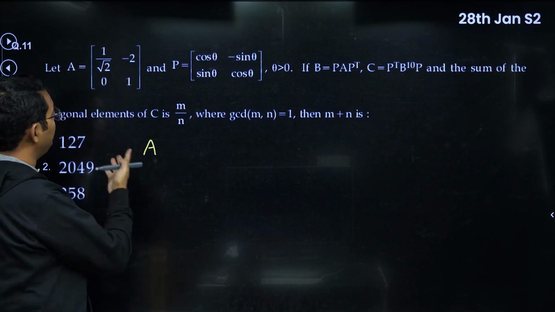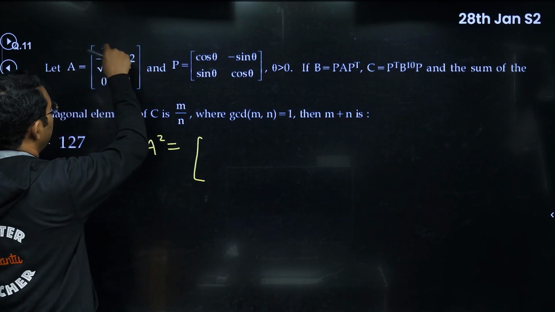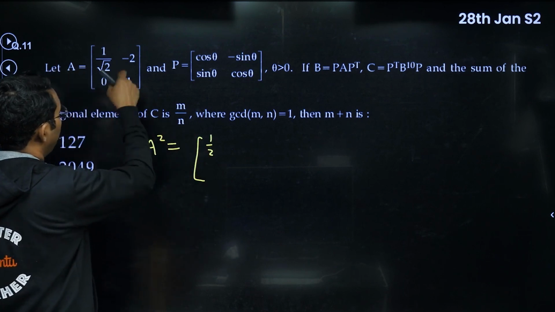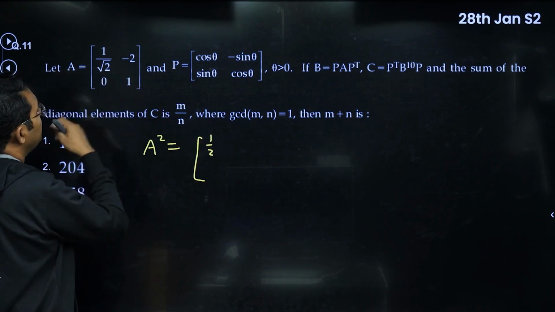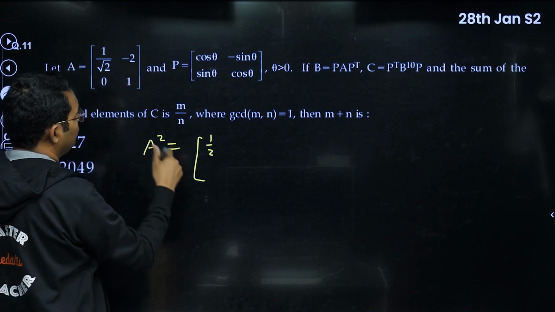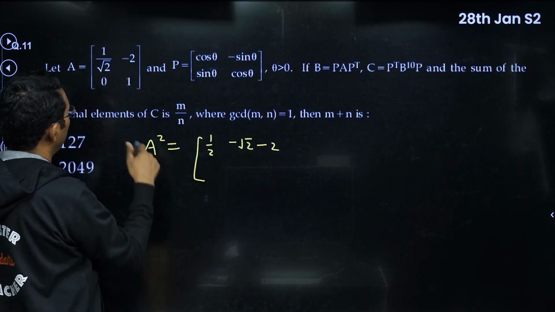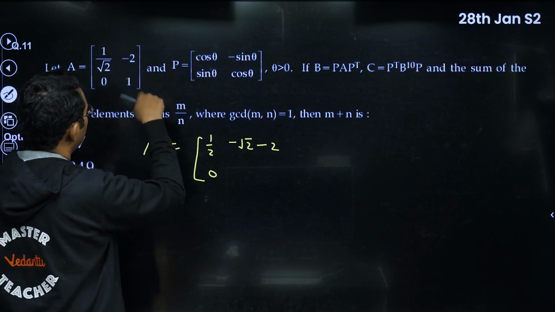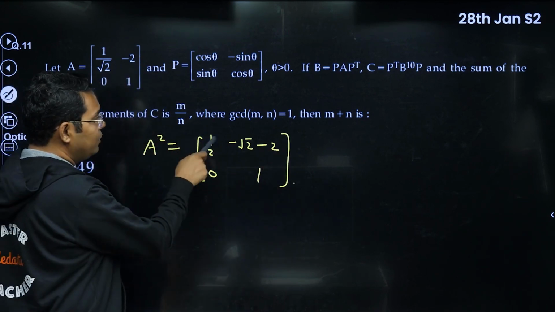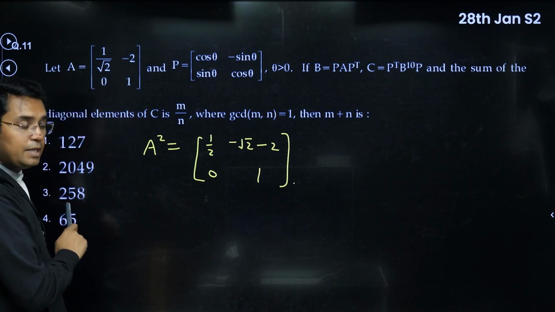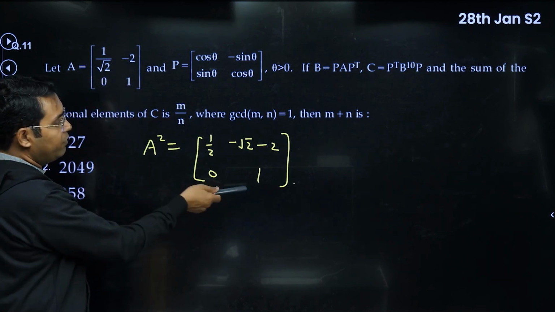You will have to see what pattern is there. Like if you find A square, you can see it will become this into this, so 1 upon 2 for the first row, first column. Then the first column will be minus root 2 minus 2. Then it will be 0, 0. Then it will be minus 2 plus 1, so 1. You can see for A square eigenvalues are 1 by 2 and 1. That is same as I was saying, that for A, with 1 and 1 upon root 2, for A square it will be the square of them.